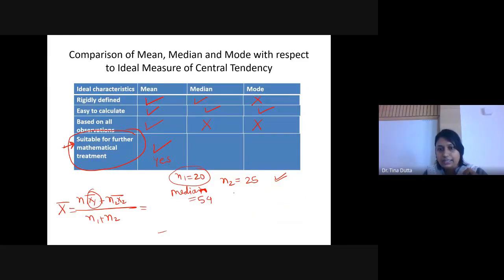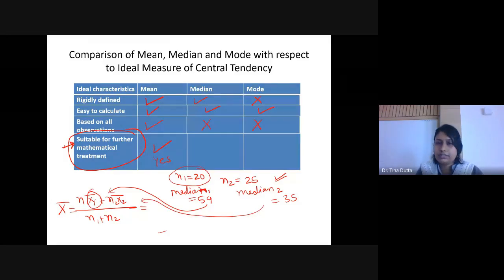And if I get the median for the second sample, and suppose this median marks is 35. So 35 is the middlemost mark of the second sample. All right. Now, if it is asked to calculate the median marks of the pooled sample, combining both samples, what is the median marks? I cannot tell you. Why? I cannot put this in a similar kind of formula. For median or for mode, there is no such formula.